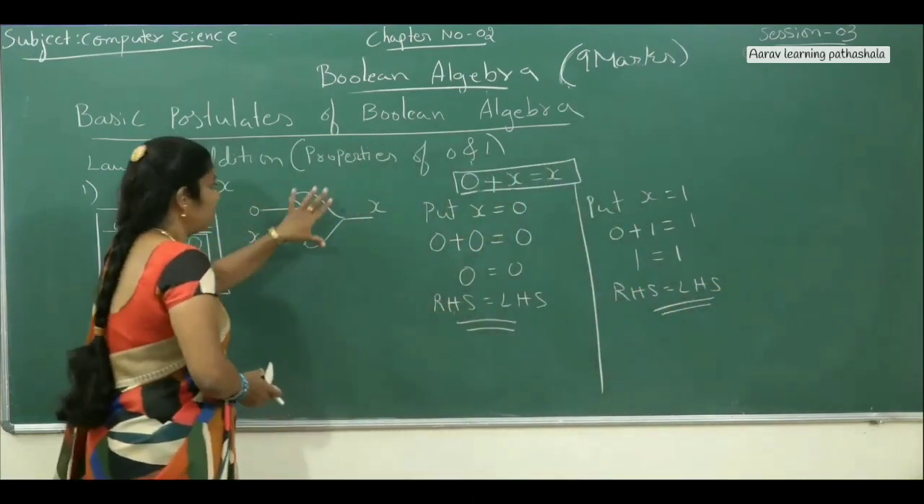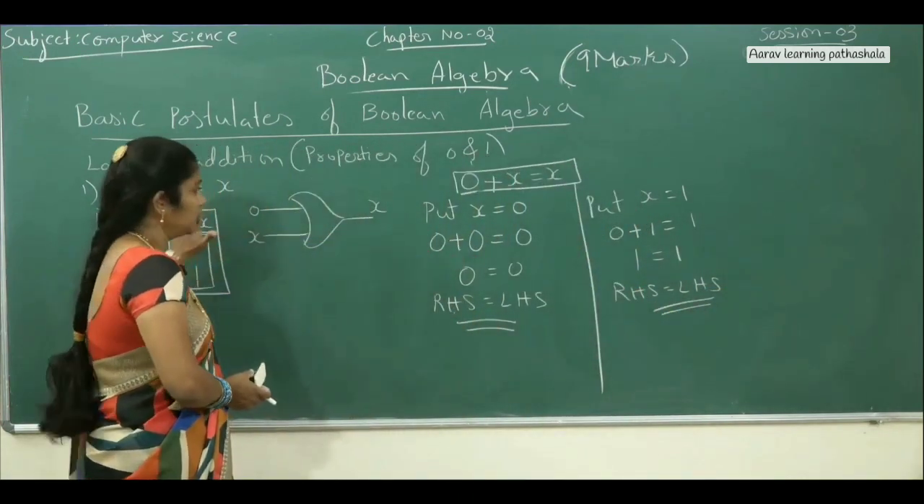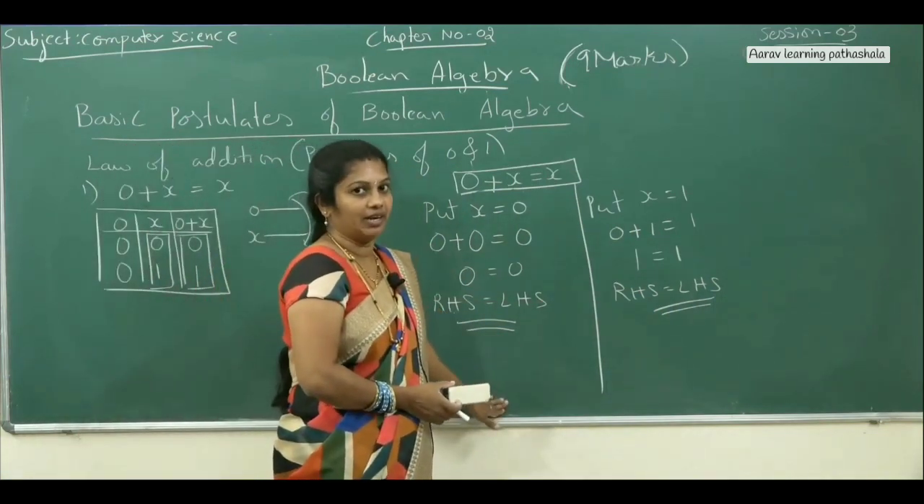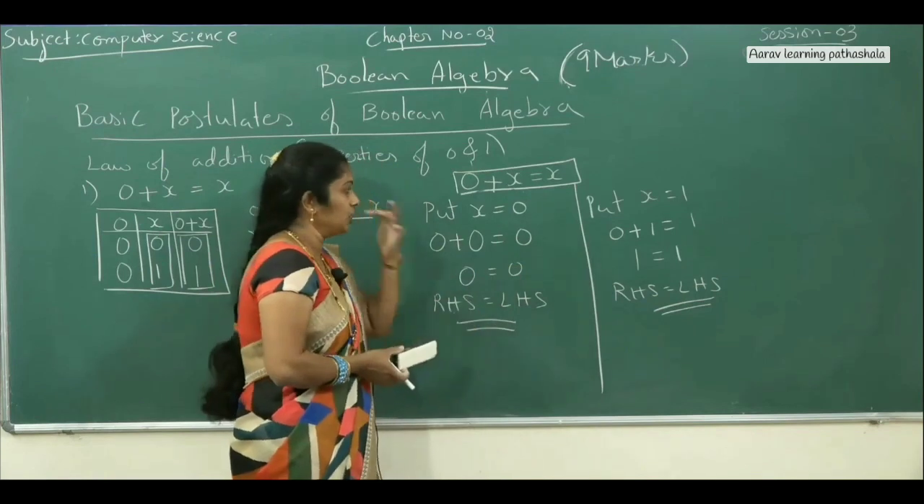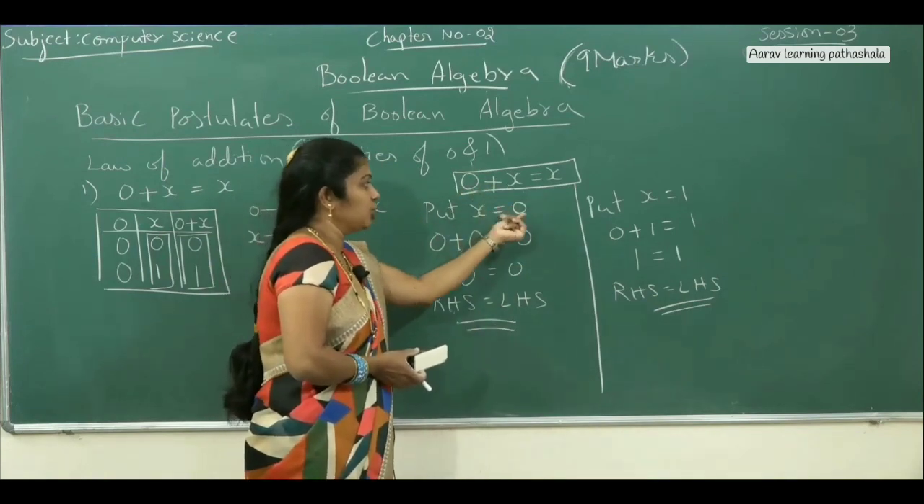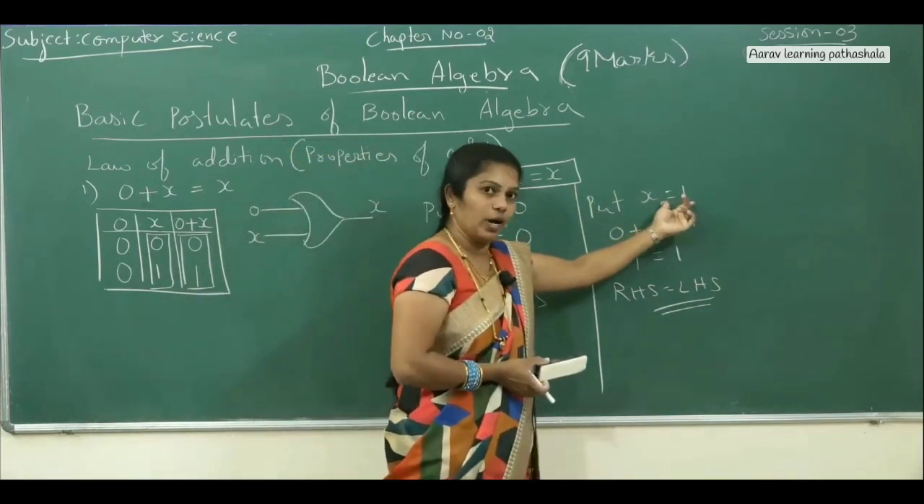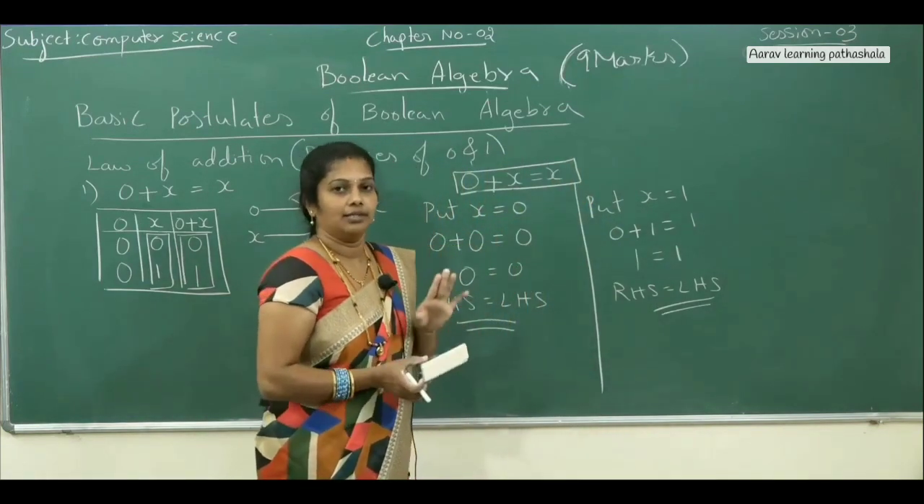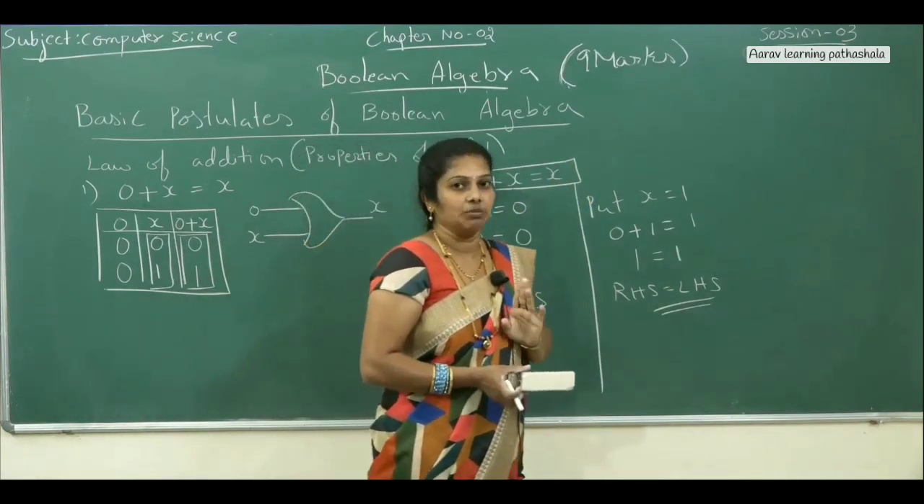In 3 concepts you have to write. First you have to write the symbol, truth table, and then you have to prove that by perfect induction method. Then what do you mean by perfect induction method? It is nothing but substituting 0 as well as 1 for the given variable and then solving that. That is nothing but perfect induction method.